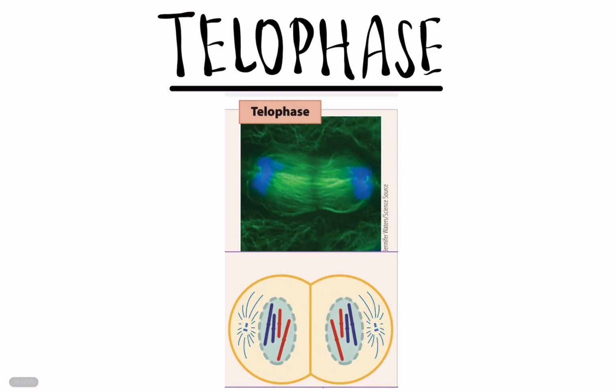And finally, in telophase, now our sister chromatids are fully separated. Our spindle is starting to detach because there's no need to pull them anymore. A nuclear envelope forms to enclose each cell's genetic information, and this envelope forms to create 2 brand new cells. So we started with a cell that looked like this and ended with 2 cells that look like this. And eventually the spindle will go away entirely, leaving room for more replication.